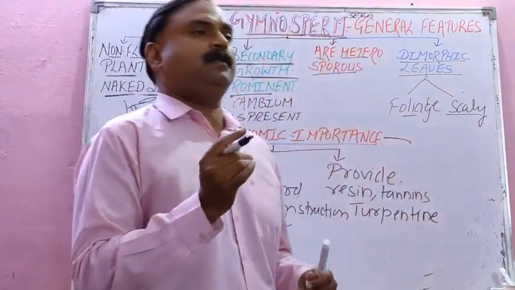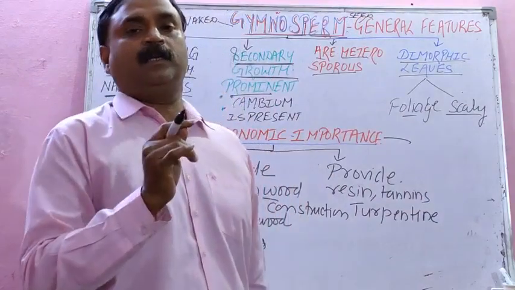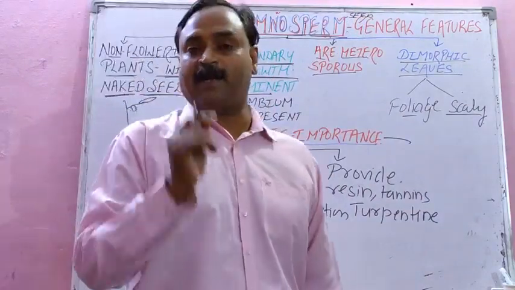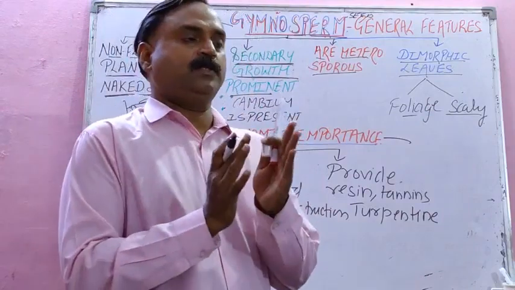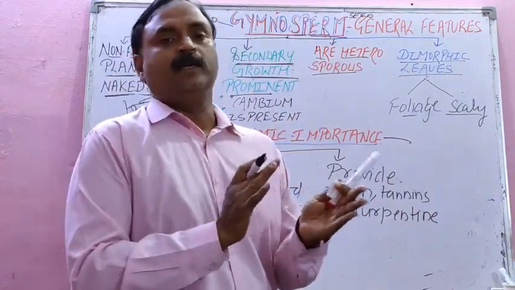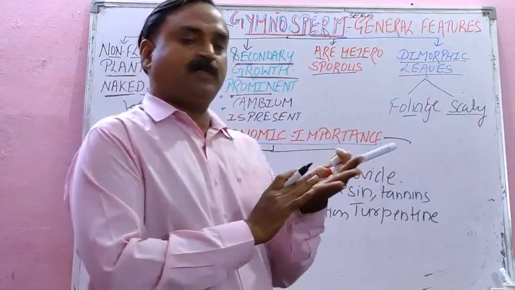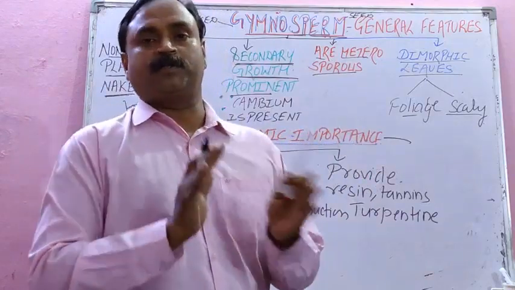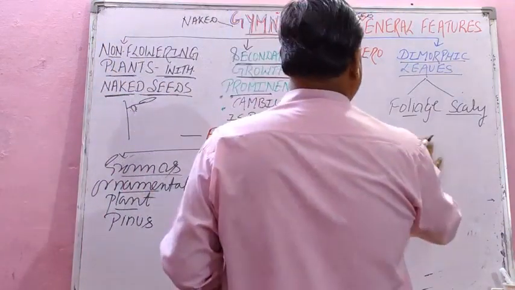Then, students, there is a fossilized resin called amber, from the pine plant, Pinus. It is used in the jewelry industries because amber resin has the power to clean and shine gold. So we can write that also.